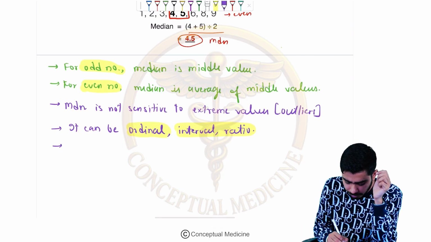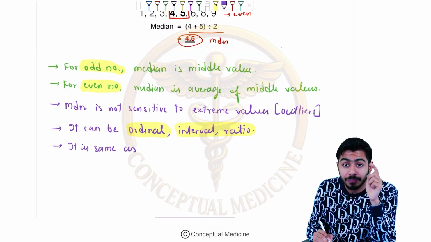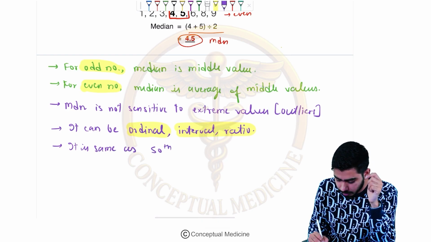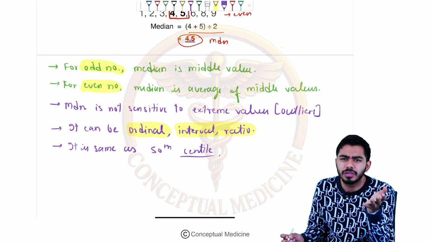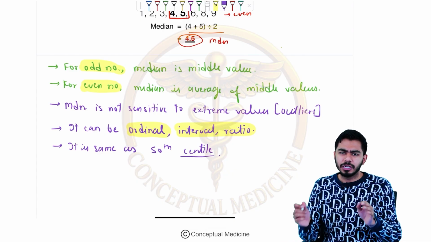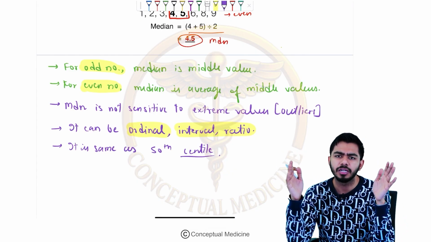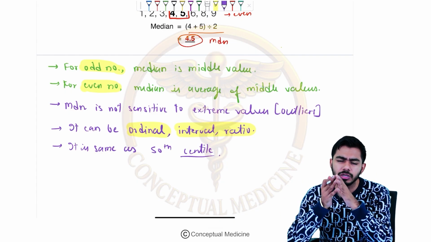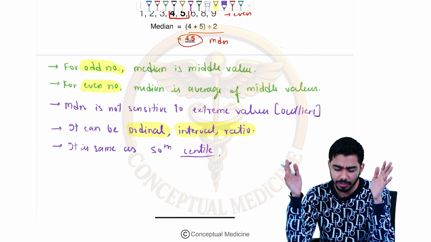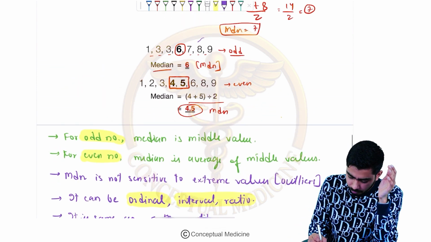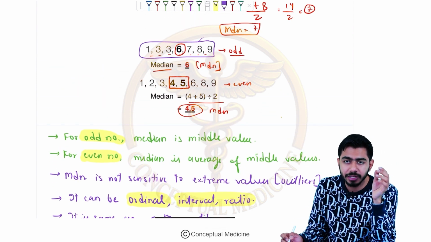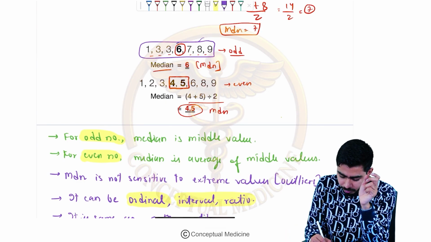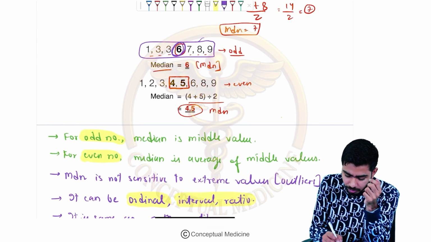It is also the same as the 50th centile. Why 50th centile? Simple guys, it's a no-brainer. 50th centile means if you are taking a distribution as 100 centile, actually the word percentile comes from centile, that 100 centile, right? For example, I am taking the central value as a median, so that will become the 50th centile, right? That's why we are calling that the 50th centile.